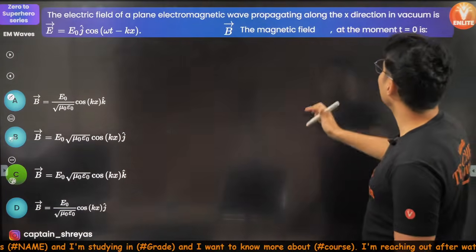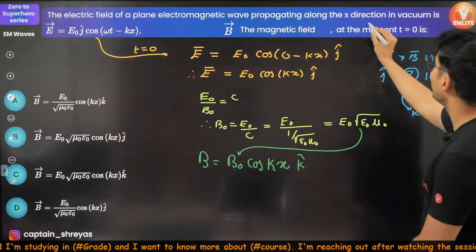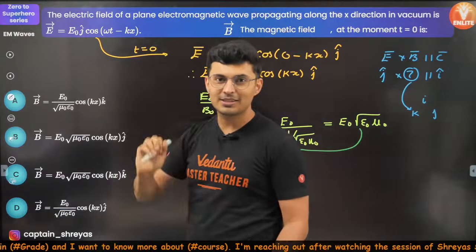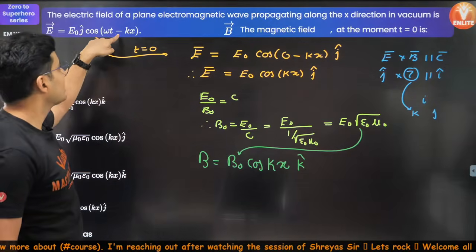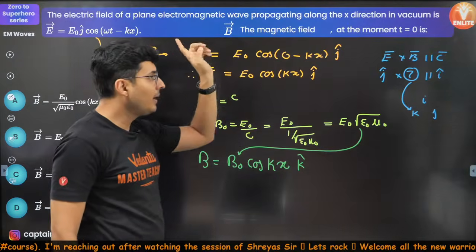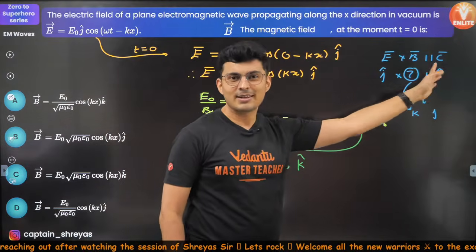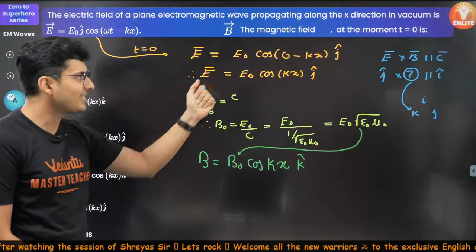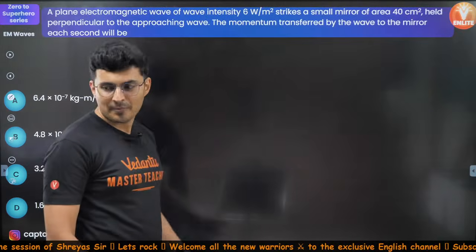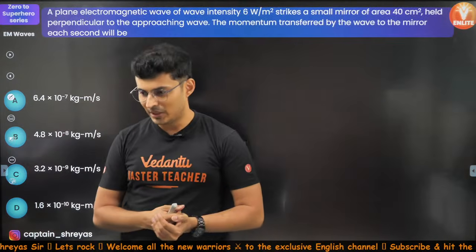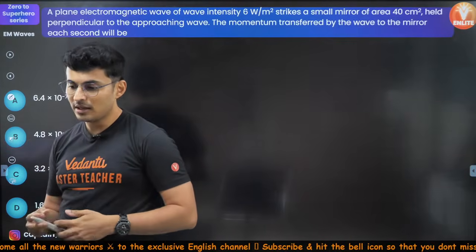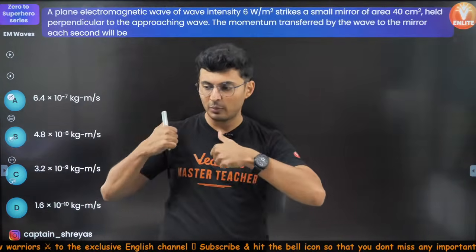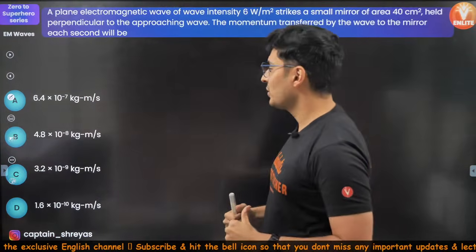Oh, look over here. It's traveling along the x direction in vacuum. It's mentioned. In fact, even if you look at the wave equation, it has the x term and this is minus. If it is minus, it is moving in the plus x axis, which is I cap. Hence, I got C's direction as I cap. Is that making sense? Okay, cool. Let's move on. I hope this is clear. Can we move ahead? Come on, let's try and solve this question.